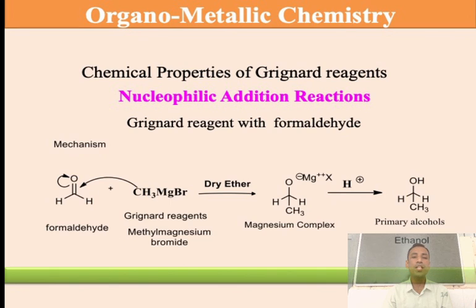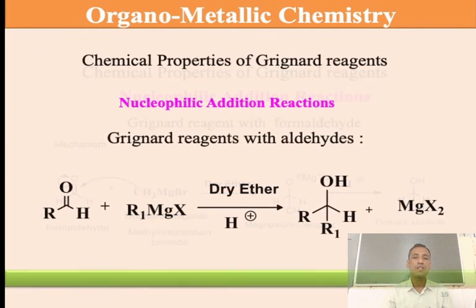This is the best application I mentioned in the previous slide. So this always makes a carbon-carbon single bond. Then in the presence of dry ether, the oxygen is negatively charged, magnesium is positive and X is there. Followed by hydrolysis, it is converted into alcohol, specifically ethanol. So this is the first reaction.